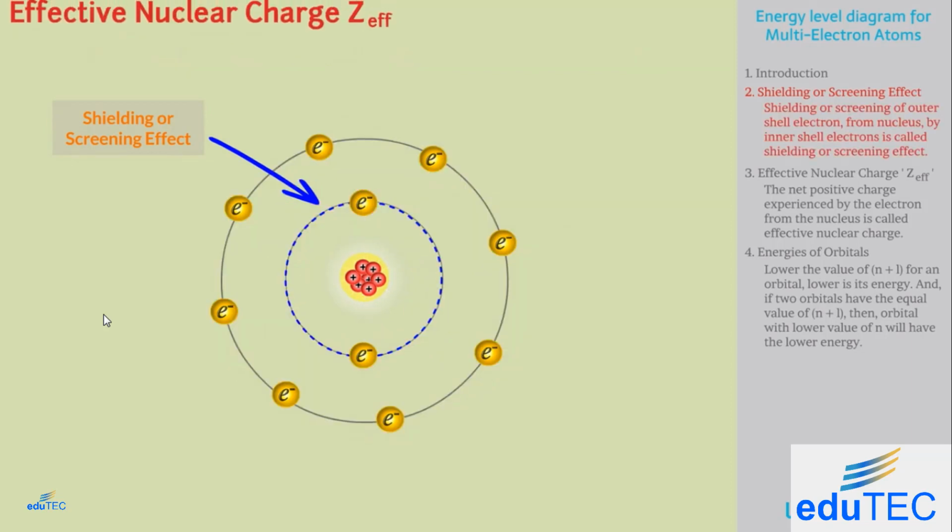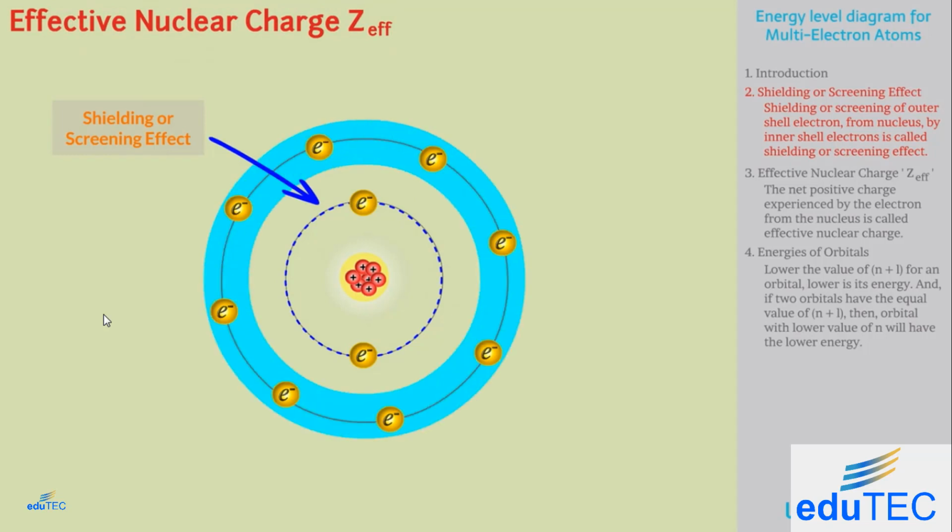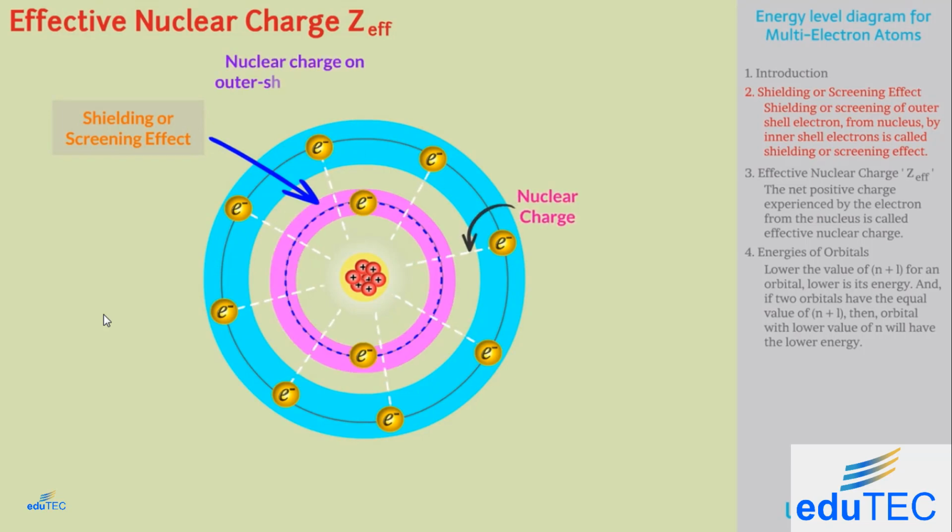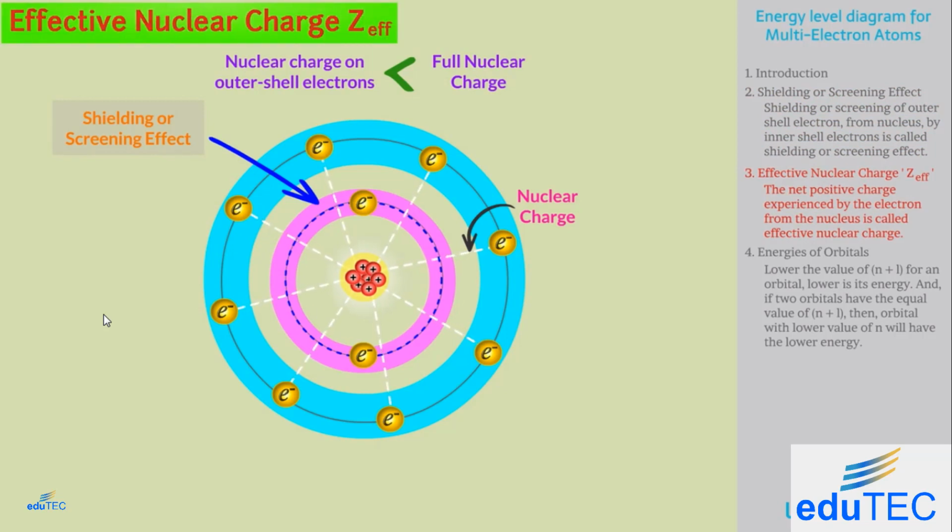Effective nuclear charge, Z effective. Due to shielding of outer shell electrons by inner shell electrons, the nuclear charge experienced by outer shell electrons is always less than the full nuclear charge. Here comes the concept of effective nuclear charge.